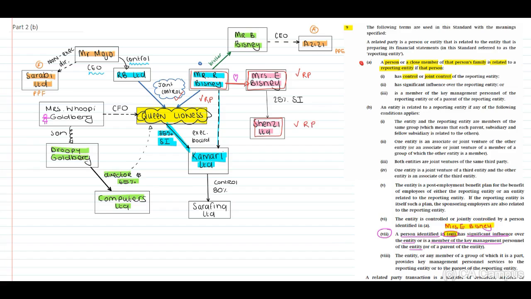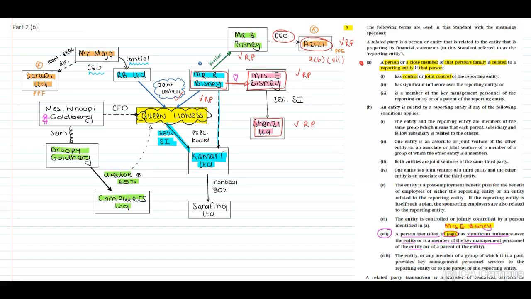Now, what about Mr. R. Basney? Yes, because R. Basney is a related party because this is a family member of Mr. B. Basney. And then what about Azizi? Mr. B. Basney is the CEO, therefore key management personnel, and similar as per Zenzi, in terms of 9B7, this is a related party.